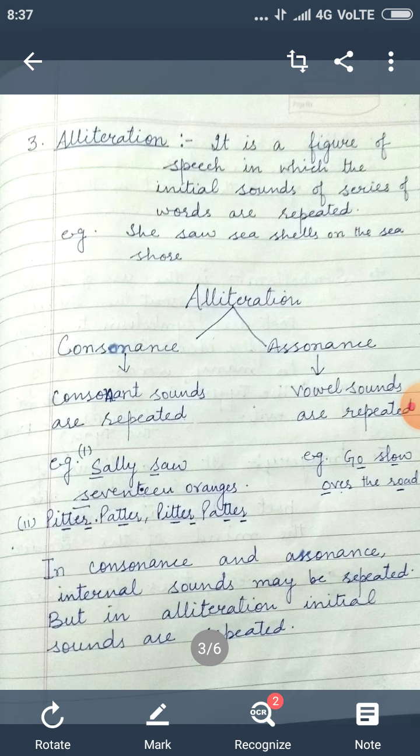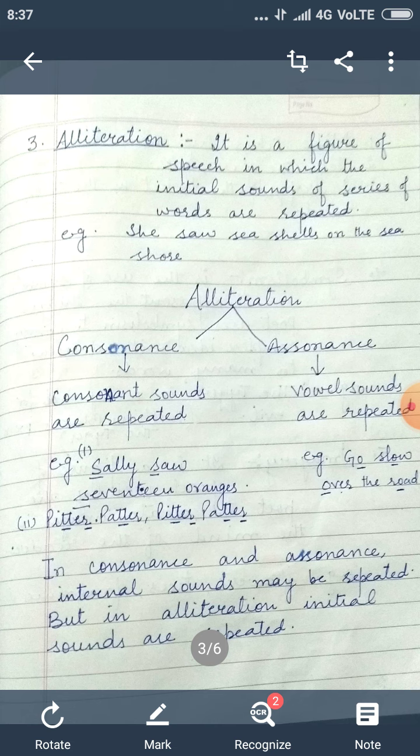Alliteration. It's a figure of speech in which the initial sounds of a series of words are repeated. So students, sometimes you see some lines in the poems where two or more words have the same initial sounds. Initial sound means the beginning sounds. Some words start with the same letter and those letters give the same sounds. But you have to see the sounds, not letters.